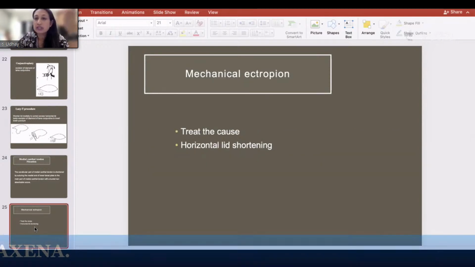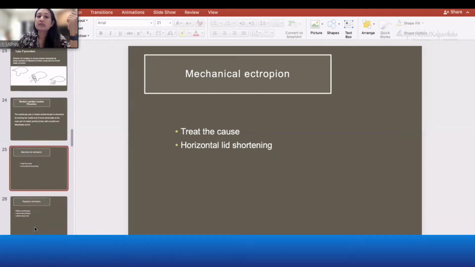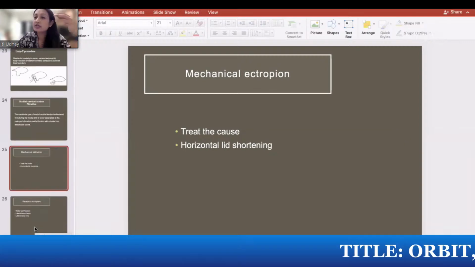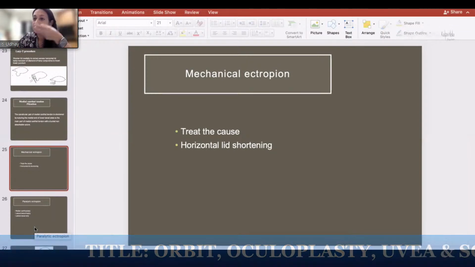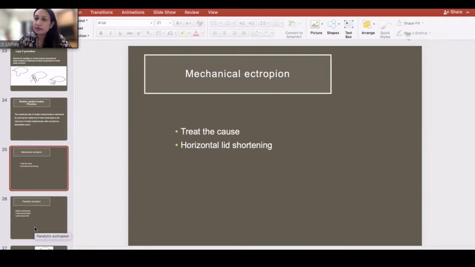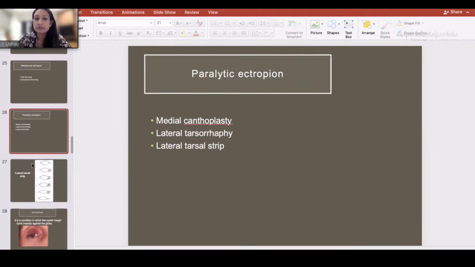Now, mechanical ectropion, of course, the cause has to be treated. If there is a tumor or some mass on the anterior lamella, you need to excise that. But very often you find that there is also horizontal laxity associated with that, and you need to do the pentagon excision or a lateral tarsal strip along with the excision of the mass lesion.